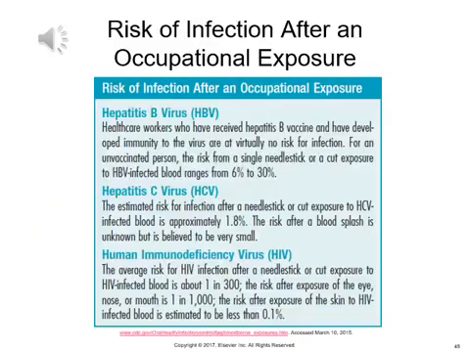Please review the following 2 slides on the risk of infection after an occupational exposure and post-exposure management.